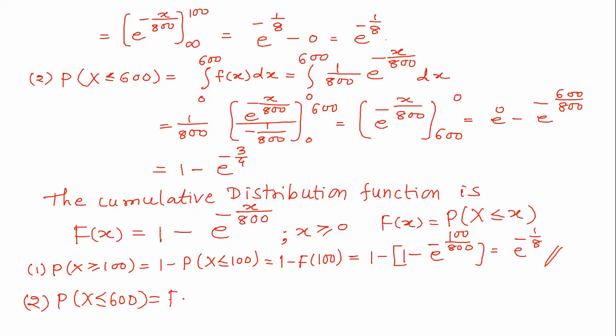So this is nothing but capital F of 600. Now you can see 1 minus e to the power minus 600 upon 800. So this is 1 minus e to the power minus 3 by 4. That's all. So if you are using this facility, the cumulative distribution function, you are getting the things quickly.